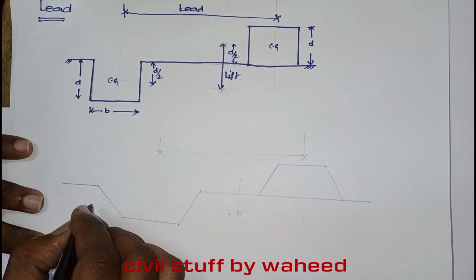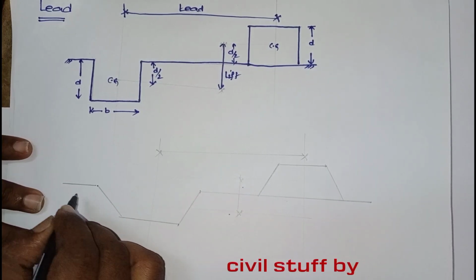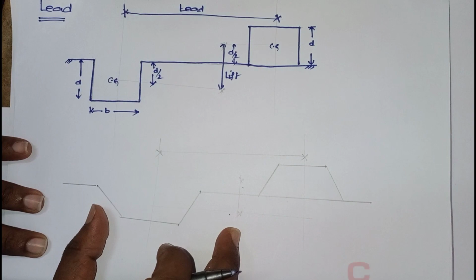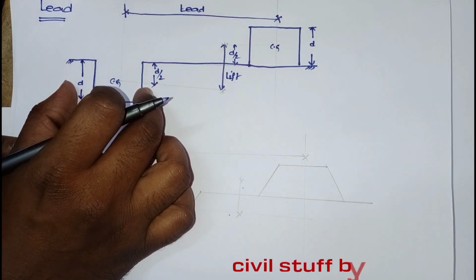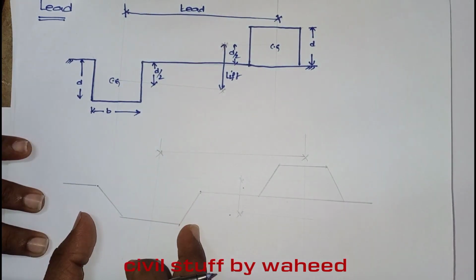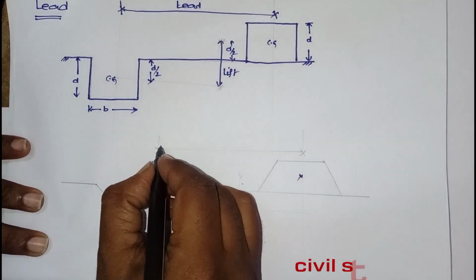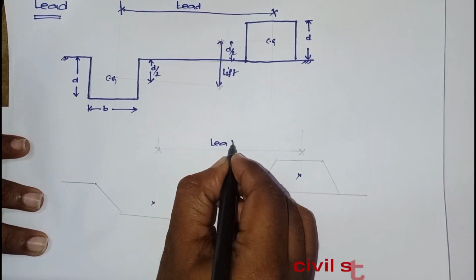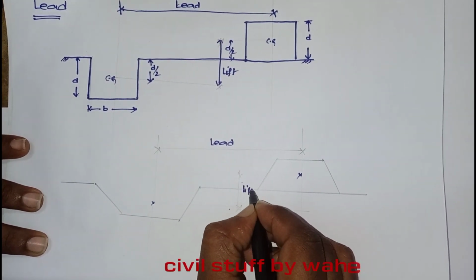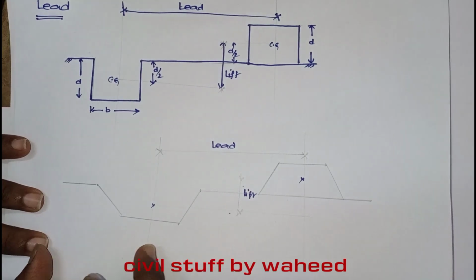Okay, now here this is also the same thing, only instead of a rectangular size, here it is a trapezoidal one. So here this CG, this is the CG. From here to here we call it a lead, and here to here we call it a lift. Okay, it depends upon the cross section.